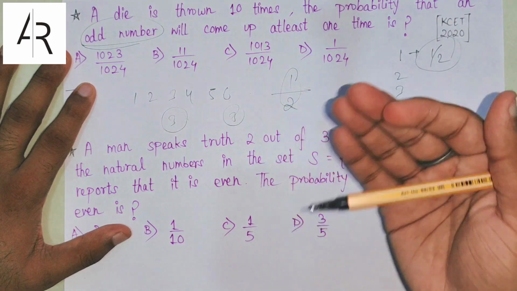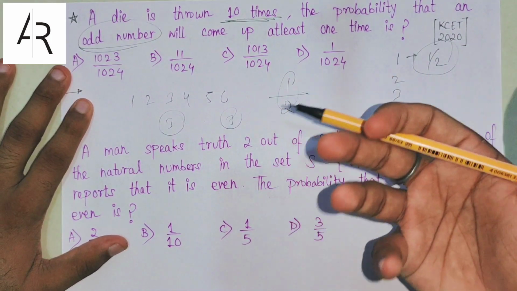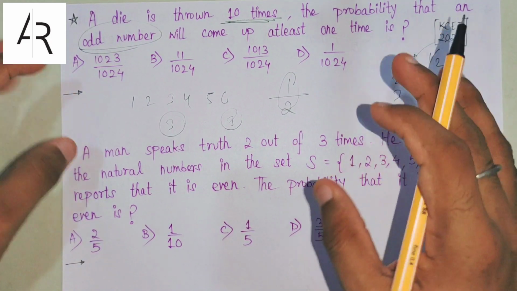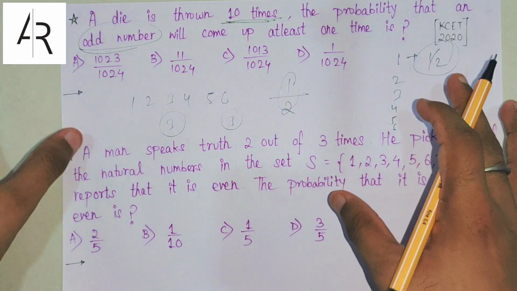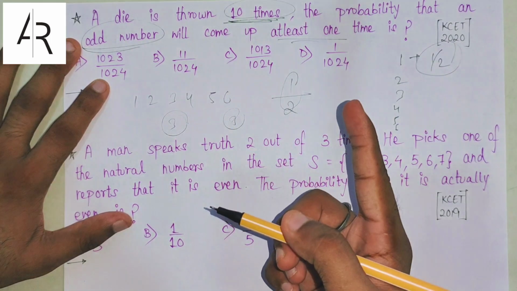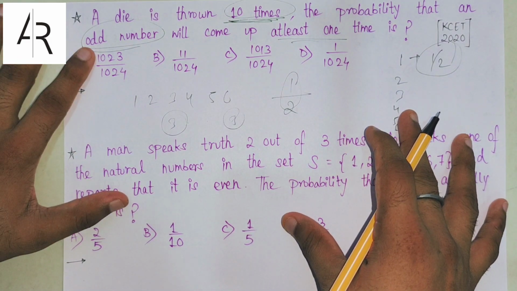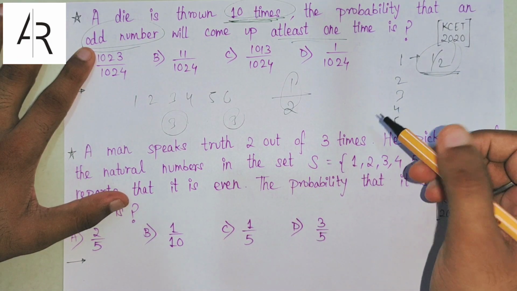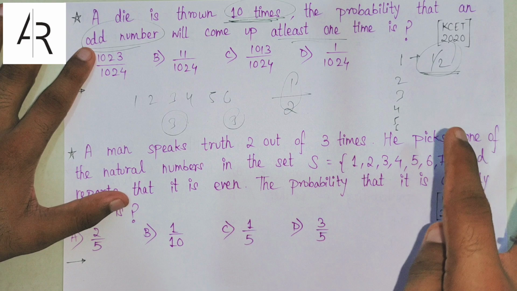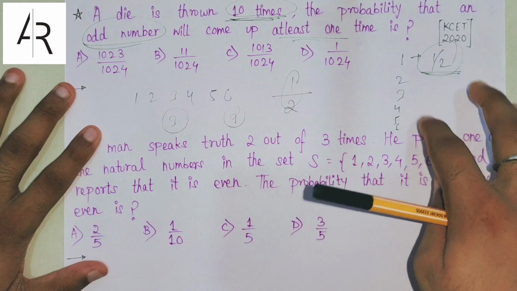If I am throwing 10 times, 10 is a huge number. So can I not say, by my feel method, it is called the feel method, that odd will come? It has a very huge probability for odd to come at least 1 time, because they are saying out of 10 times, at least 1 time odd. I can blindly say that the probability will be really high, because the probability of odd is 1 by 2 and I am throwing 10 times. Out of 10 times, at least 3-4 times on average odd will come. So 1 is very small. At least 1 time will definitely get odd.